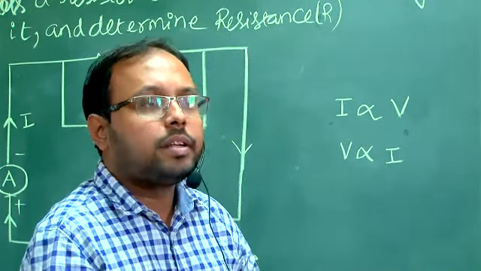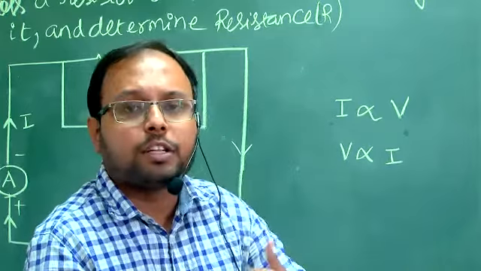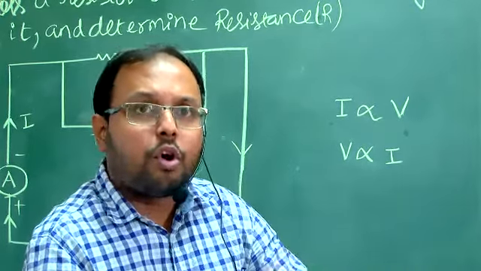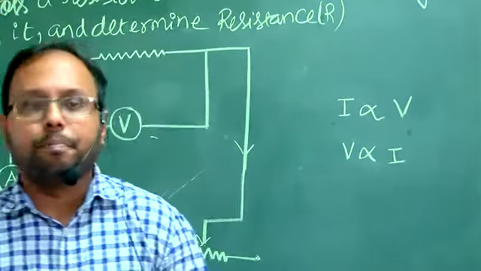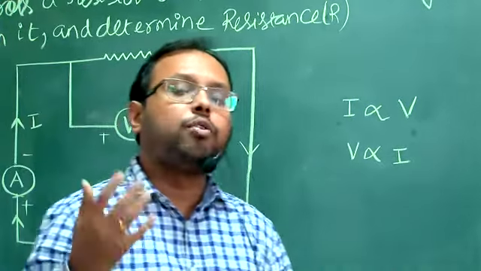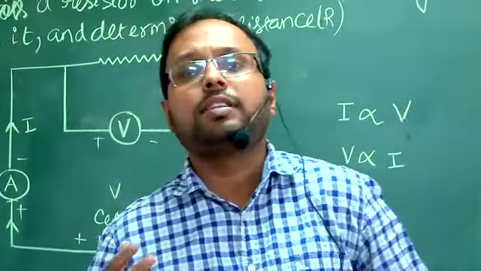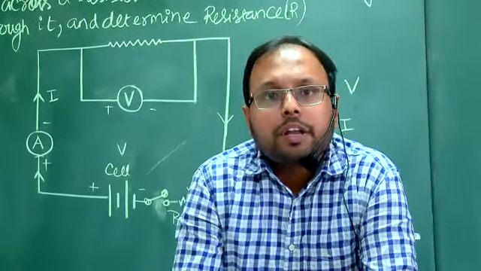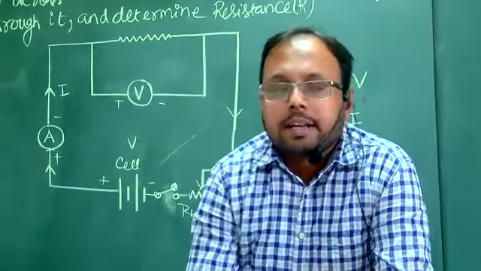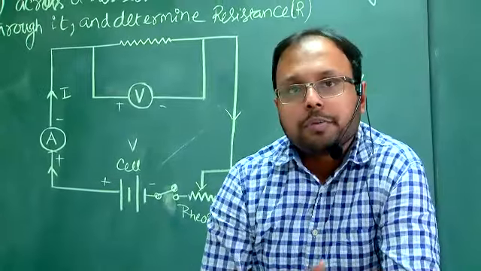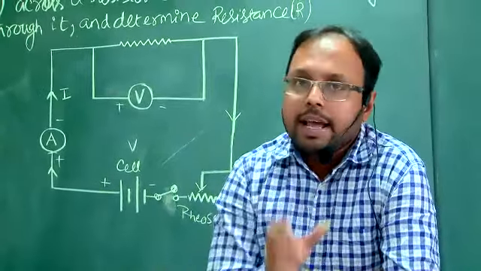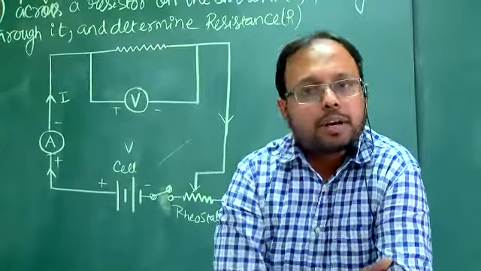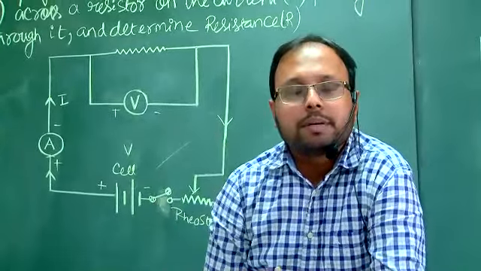Basically, if we go to the actual cause and reason: suppose in your home, what is the voltage supply? How much voltage comes to your home? 220 volts. Now in your home, how many appliances are there? You have an LED bulb and also an AC. The LED bulb consumes some amount of current, and the AC also consumes some amount of current.